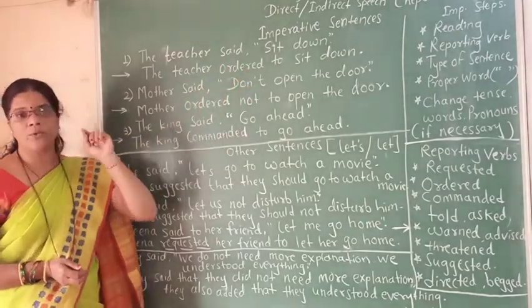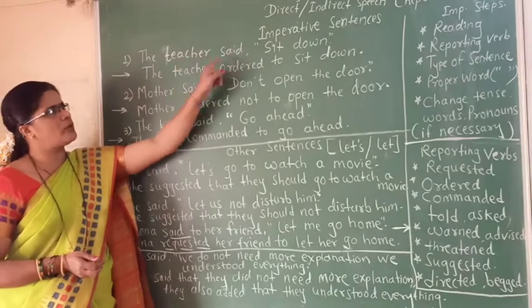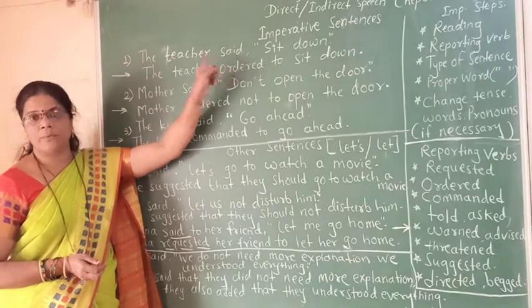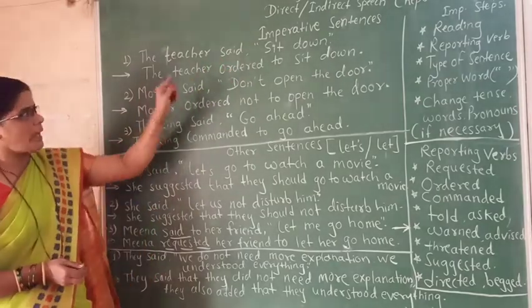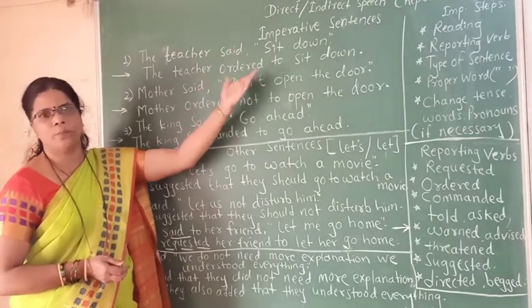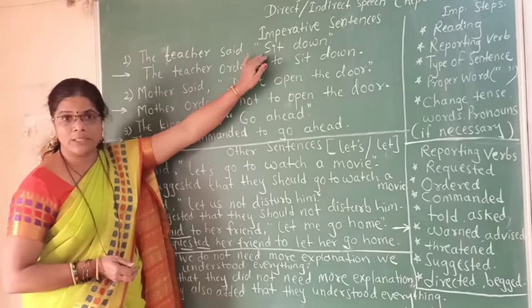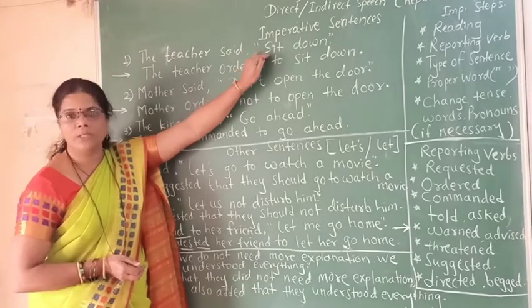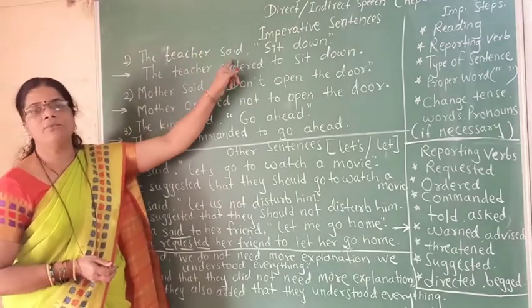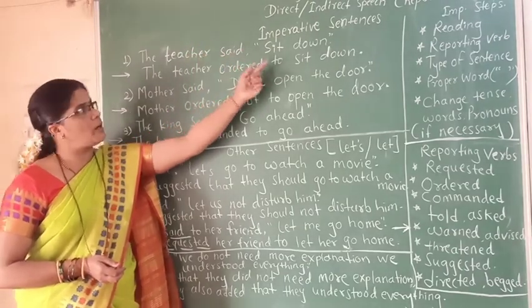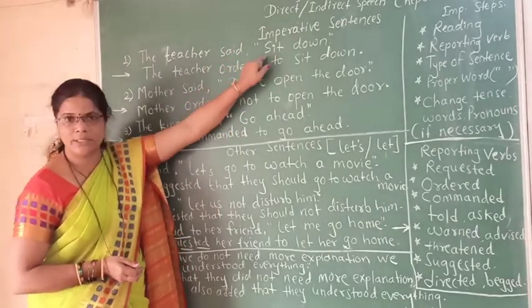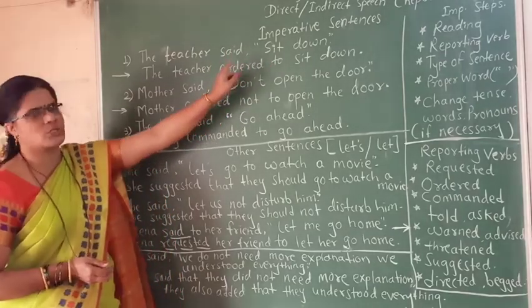Second step, reporting verb. In this sentence, the reporting verb is said. And here, the tense of this reporting verb is past tense. If the reporting verb were in present tense or future tense, then there would not be any change in tense in these double inverted comma sentences. But if this reporting verb is in past tense, then we have to change the tense of that double inverted comma sentence. But here, as this is an imperative sentence, there is no change in tense.